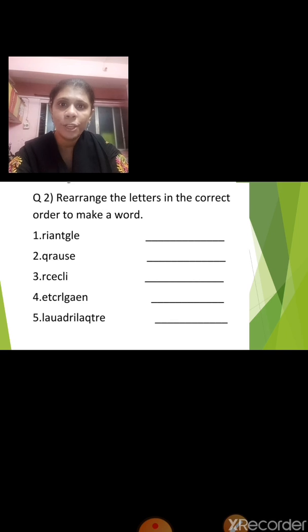I am going to check your answers and you are not going to take help from your mother because the answers are very easy. And we have just finished with the names of the shapes. So think and write in your 1-number book. We'll discuss it in our next session.